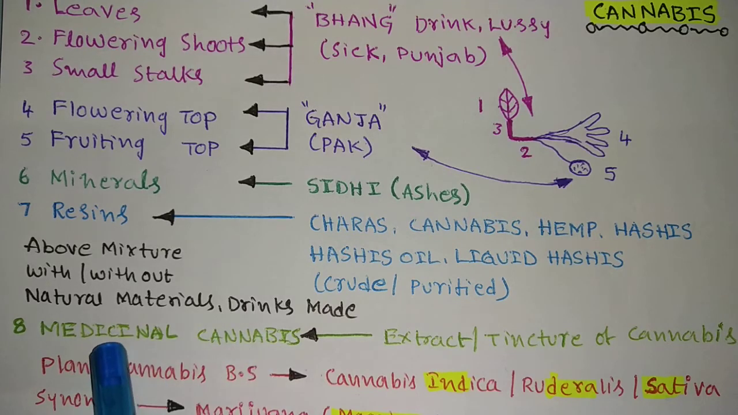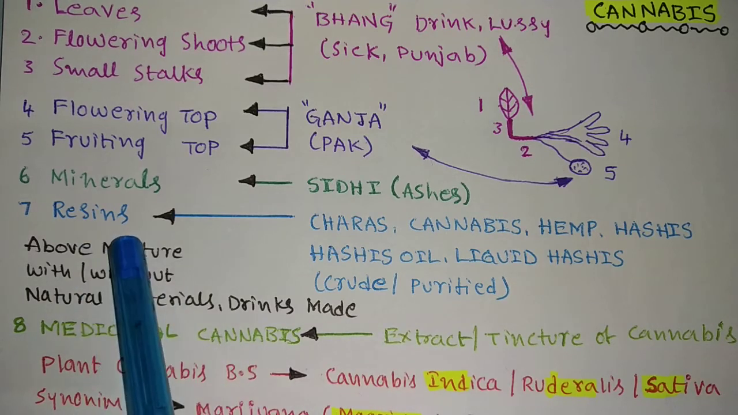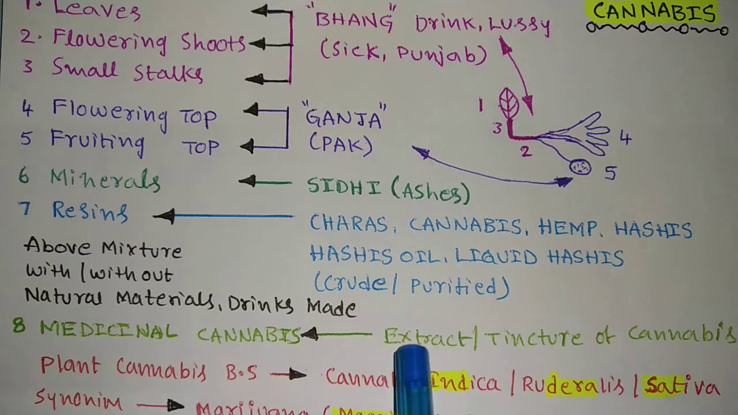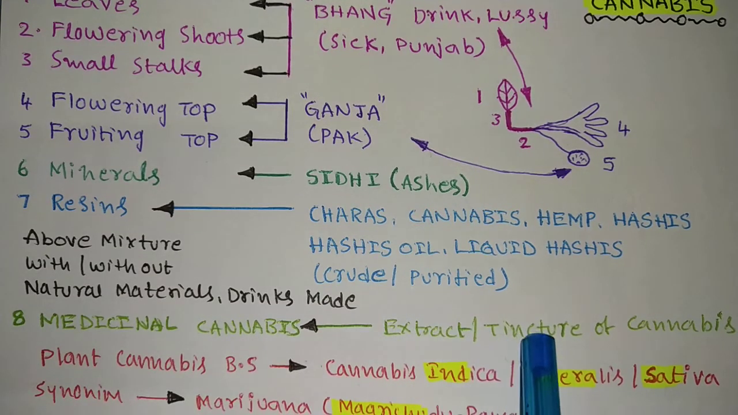In the exam they might ask what is medicinal cannabis. Medicinal cannabis is an extract. It is not a resin. It is not a mineral. It is not a fruit. So it is an extract or a tincture.